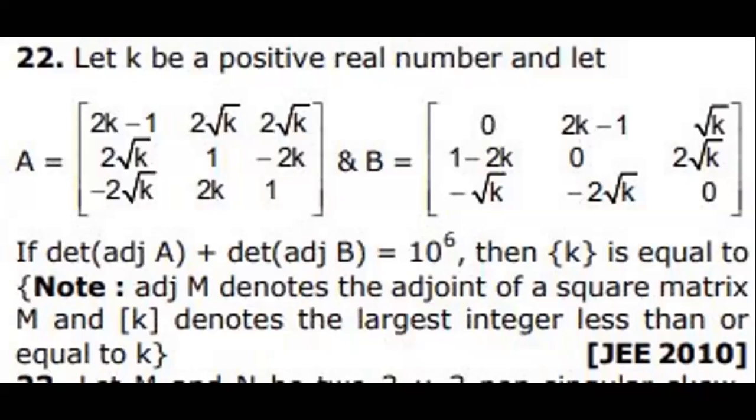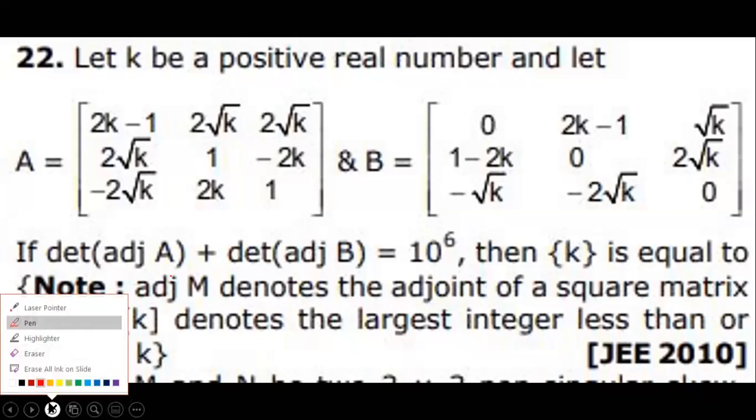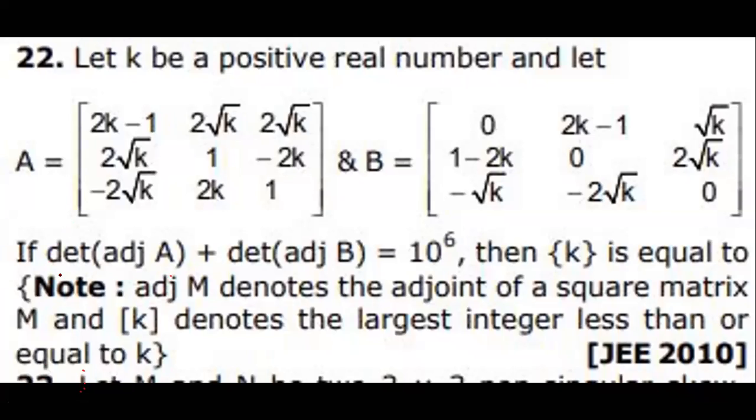A is a 3 by 3 matrix and B is also a 3 by 3 matrix. Now see, determinant of adjoint of A plus determinant of adjoint of B is equal to 10 power 6.